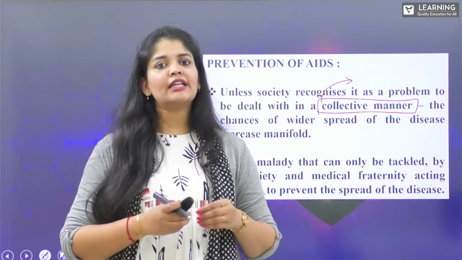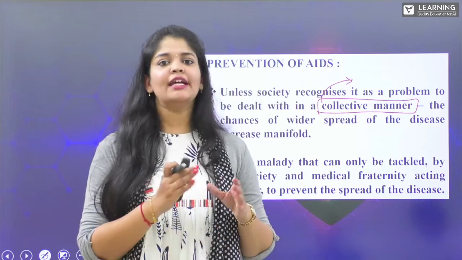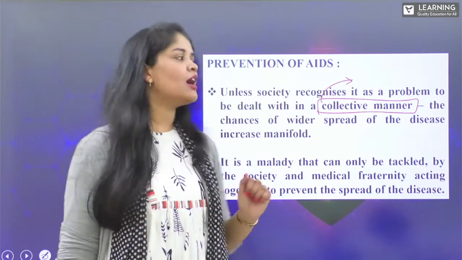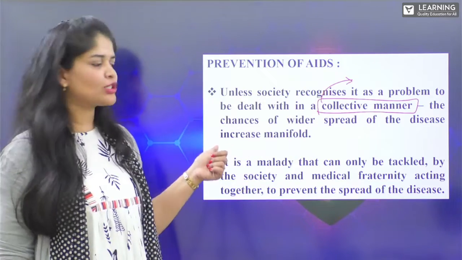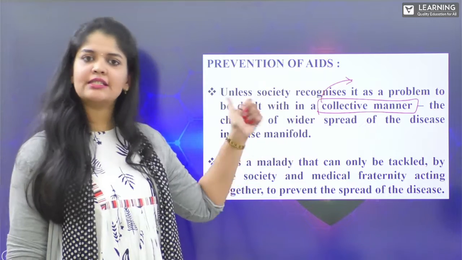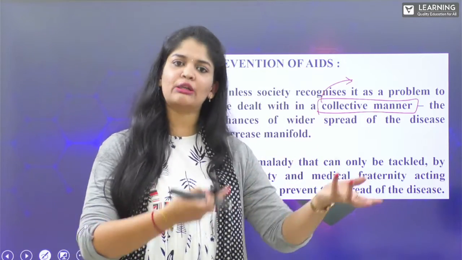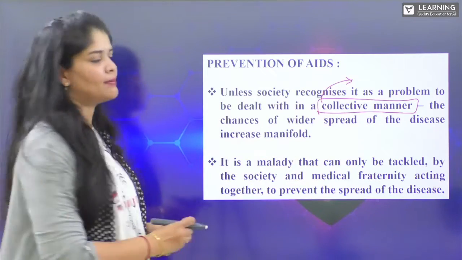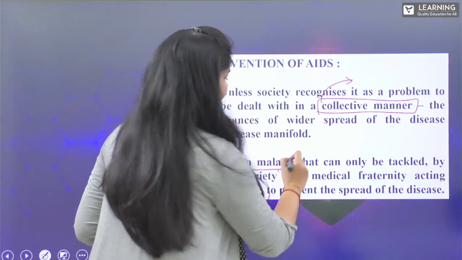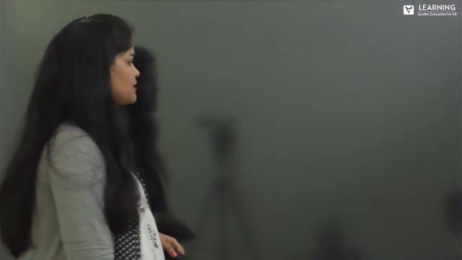If they start ignoring and hiding the problem, it keeps on spreading and spreading, and the spread of this disease will be doubled, tripled, right? It is a malady. Malady is nothing but disease.